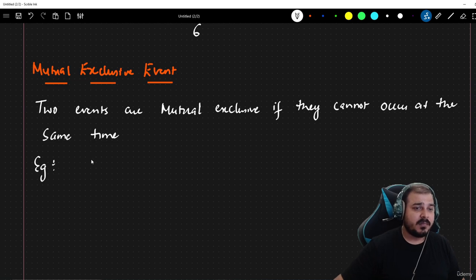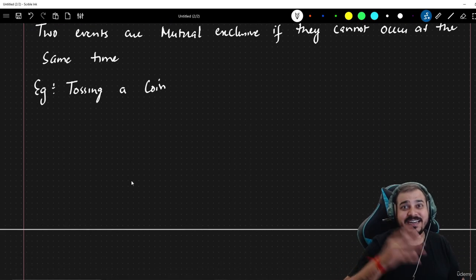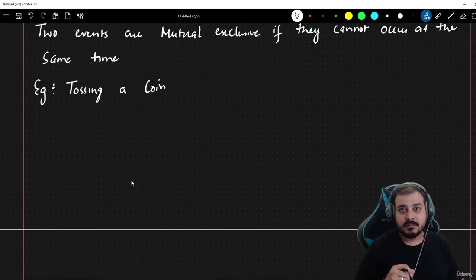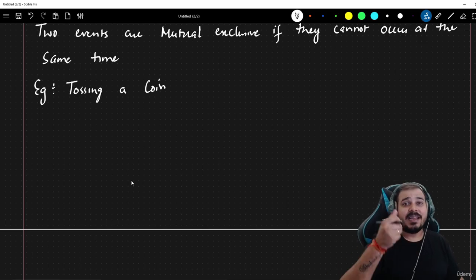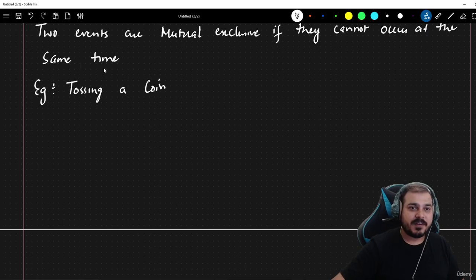Let me take an example. If I'm tossing a coin, I may not get heads and tail at the same time. So the outcomes that we are getting out of tossing a coin are mutual exclusive because we cannot get head and tail at the same time. This is a perfect example of a mutual exclusive event. Similarly, if I roll a dice, at a time I will not be able to get 1 and 5, or 1 and 6, at the same time. So that is also a mutual exclusive event.